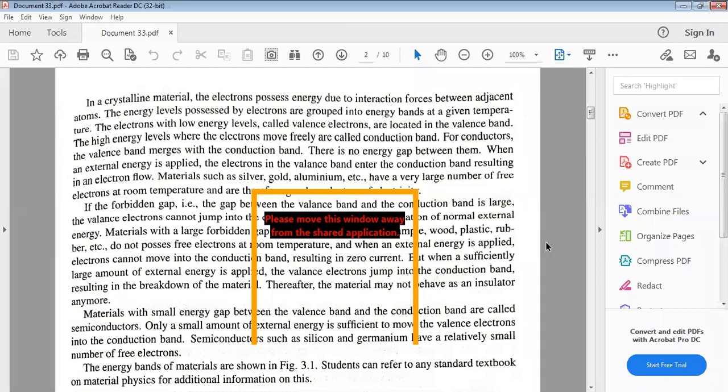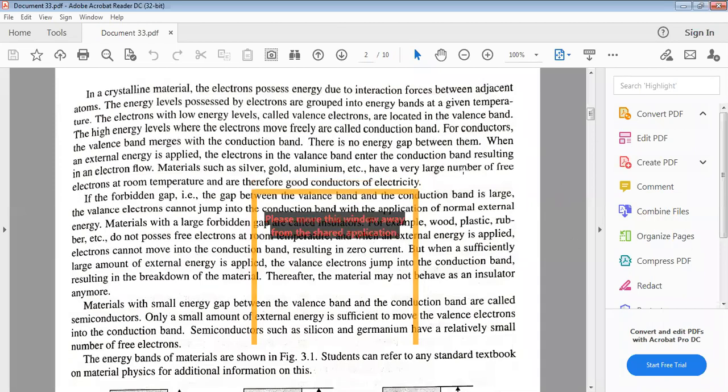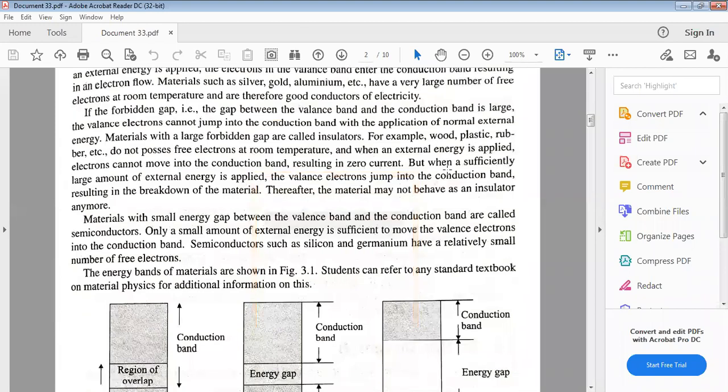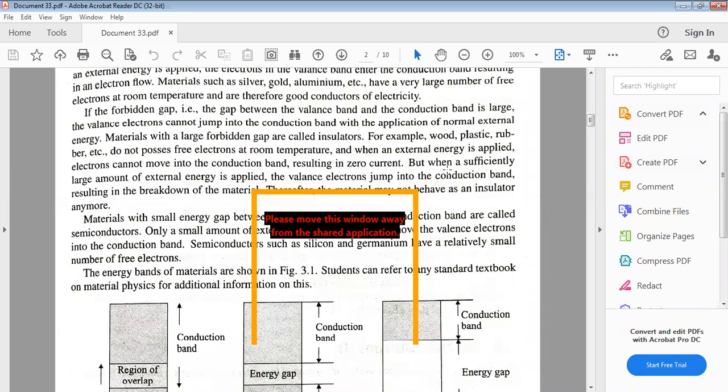The conduction band and valency band may have some gap, and that gap is called the forbidden gap. The forbidden gap is the gap between the valence band and conduction band, and that much amount of energy is required to move the electron from the valency band to the conduction band. You have to apply it. The valency electrons cannot jump into the conduction band with the application of normal external energy, so materials with a large forbidden gap are called insulators.